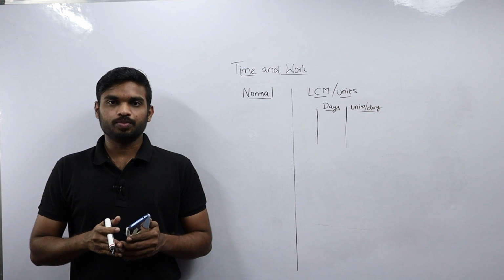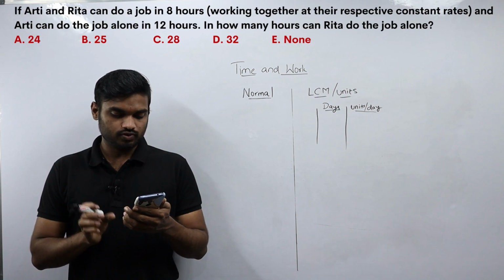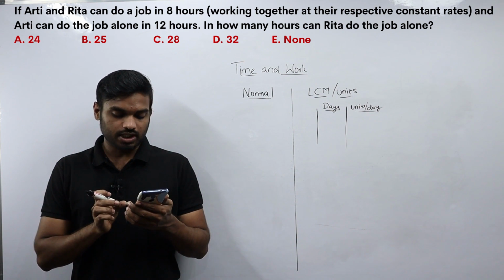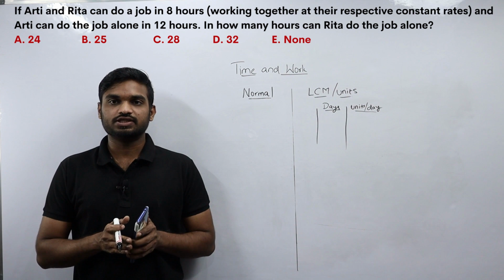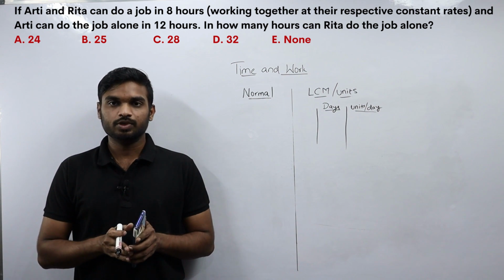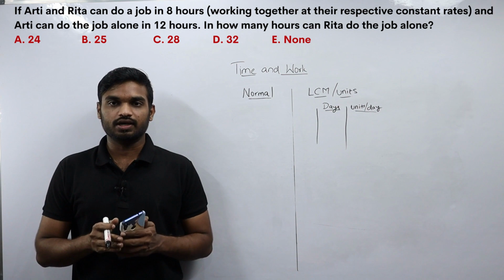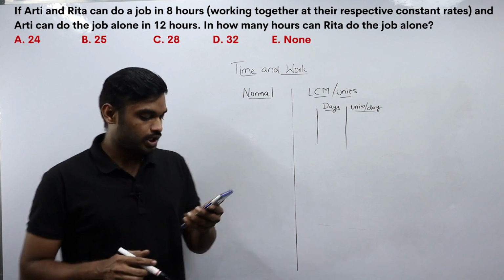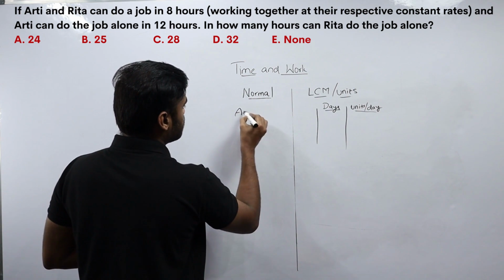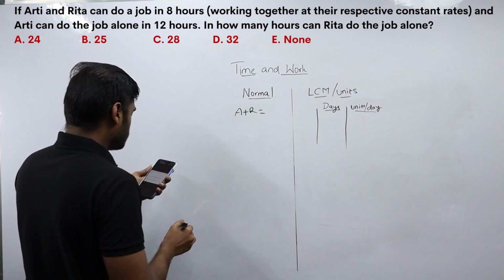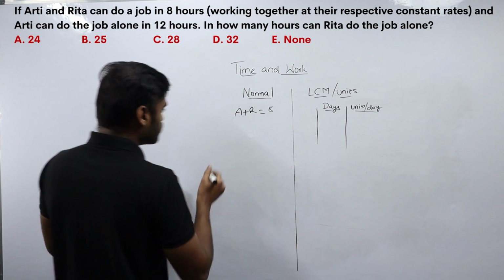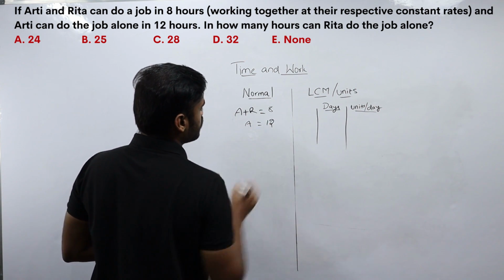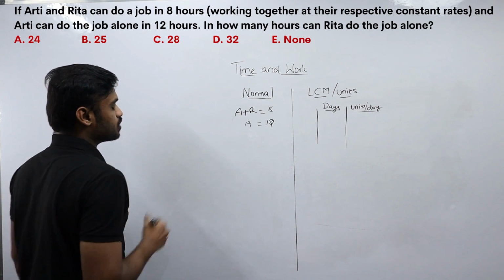Now let us look at our fourth problem. They are saying that if Aarti and Rita can do a job in 8 hours, Aarti alone can do the job in 12 hours. In how many hours can Rita do the job alone? So we need to find out the time taken for Rita alone to do the job. This is also the same kind of problem that we solved earlier. Aarti and Rita can do the job in 8 hours. Aarti alone can do the job in 12 hours. Now we need to find out the time taken for Rita to complete the work.